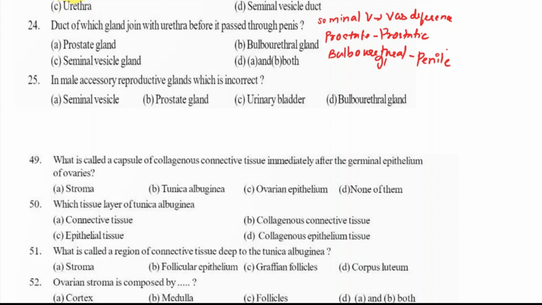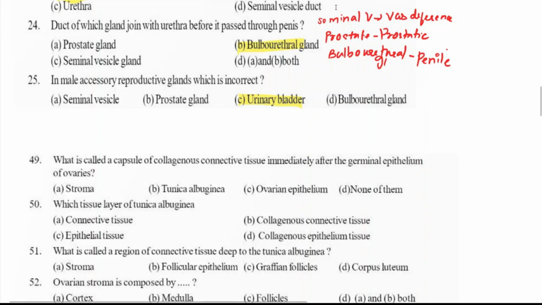So what are they asking? They are asking duct of which gland joins with urethra before it passes through penis? That is the last gland. Answer will be option B, bulbourethral gland. Okay, now in male accessory reproductive glands, which is not a male accessory reproductive gland? Answer is urinary bladder. Other three, seminal vesicle, prostate gland and bulbourethral gland, are accessory male reproductive glands.